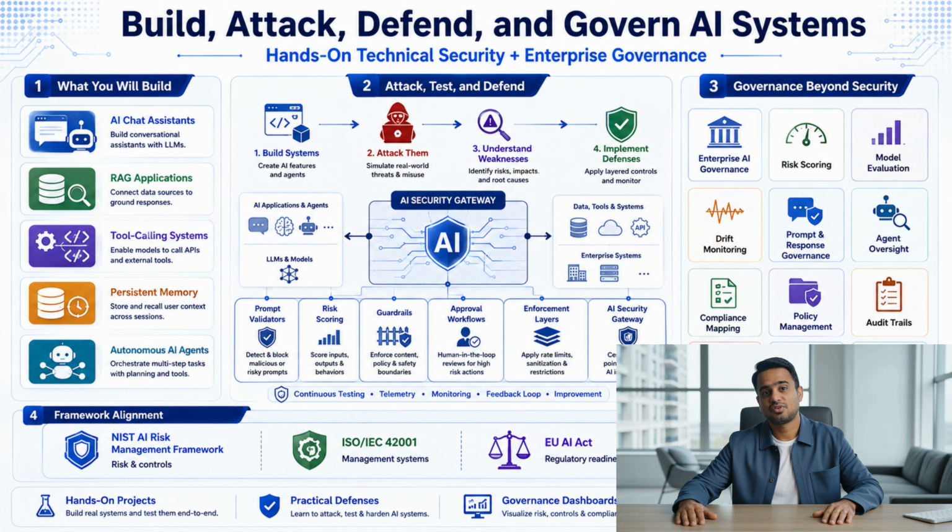But this course goes far beyond technical security. You will also learn enterprise AI governance, risk scoring, model evaluation, drift monitoring, prompt and response governance, agent oversight, compliance mapping, policy management, audit trails, incident response, executive reporting, and governance dashboards. You will work with leading frameworks, including the NIST AI Risk Management Framework, ISO/IEC 42001, and the EU AI Act.